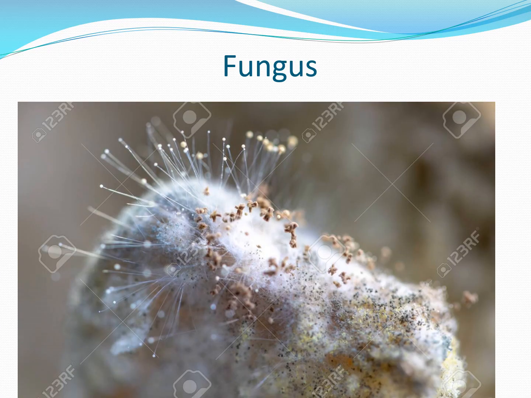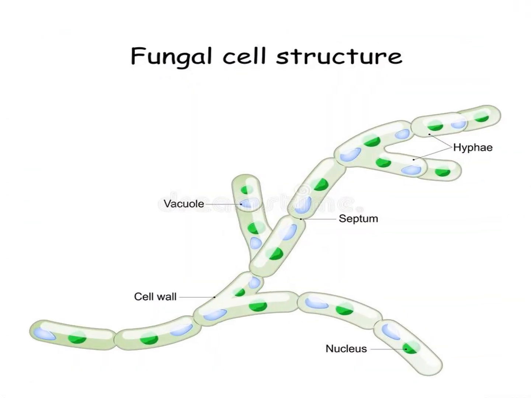Fungus. Fungus is an organism which is normally seen on dead and decaying organic matter. This you must have quite often seen. Fungus, as we learnt in the last class, shows a classification very similar to the animal kingdom.